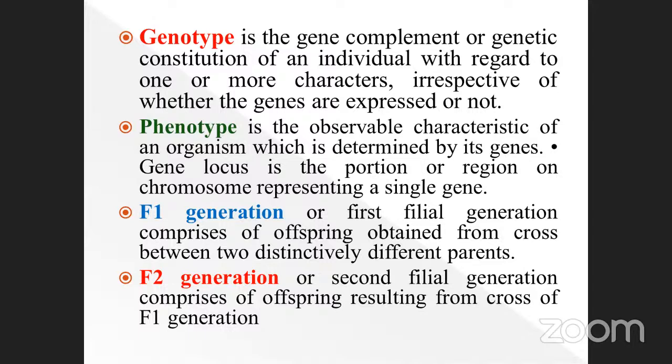Okay, the F2 generation, the second filial generation, comprises offspring resulting from a cross of the F1 generation. When we cross F1 with F1, you will get the F2 generation. That time we will get the progeny, and that progeny is called the F2 generation. Suppose it is monohybrid, you will get a 1:2:1 ratio. Already we studied these things in the previous lessons.